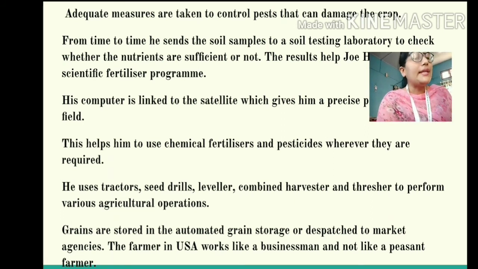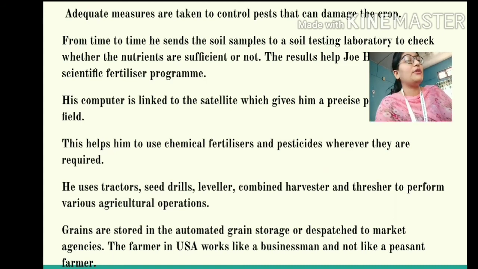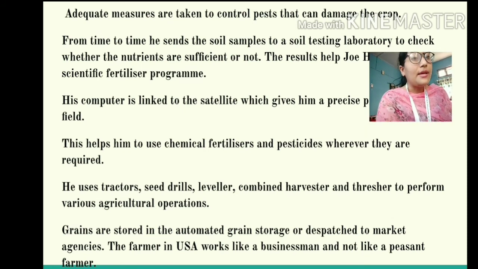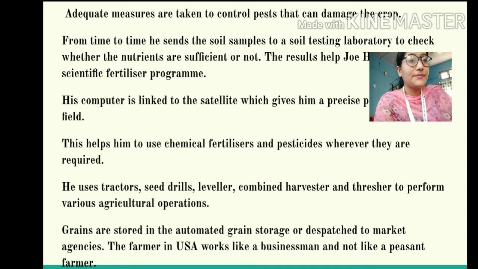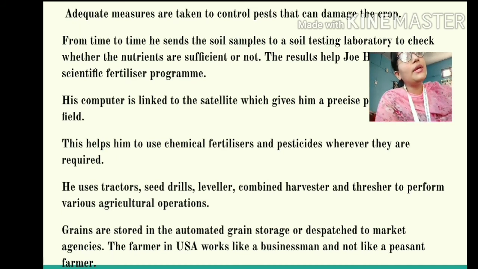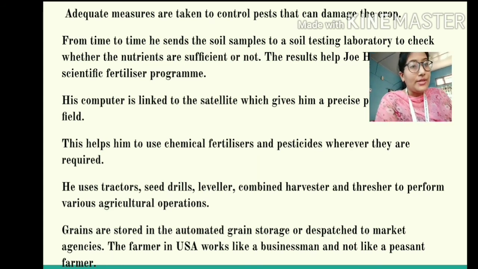So that is why in rich countries like the USA, the farmers are not poor, they are like big businessmen. And in contrast, in India, the farmers' condition is so pathetic, right? So students, I hope you have understood the difference between the condition of farming in India and in the USA, right?